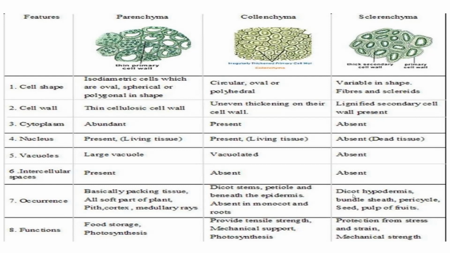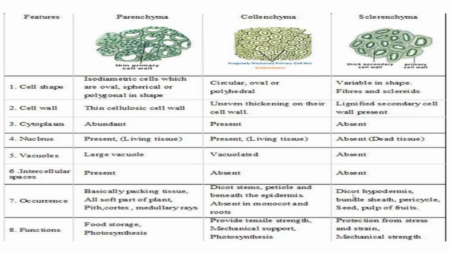In collenchyma the nucleus is also present, it is also living tissue, but in sclerenchyma it is absent, and sclerenchyma is actually dead tissue. Vacuoles: large vacuoles are present in parenchyma. In collenchyma it is vacuolated, meaning vacuoles are present but small compared to parenchyma, and in sclerenchyma vacuoles are absent.